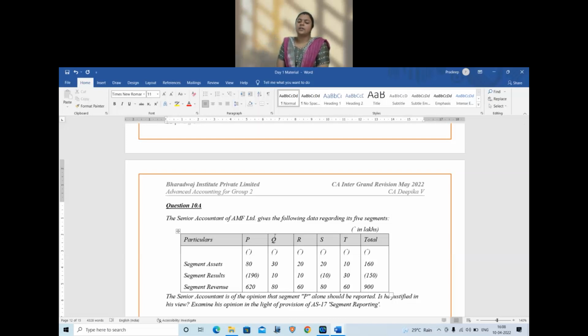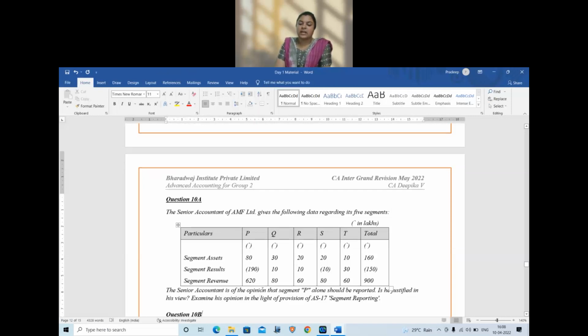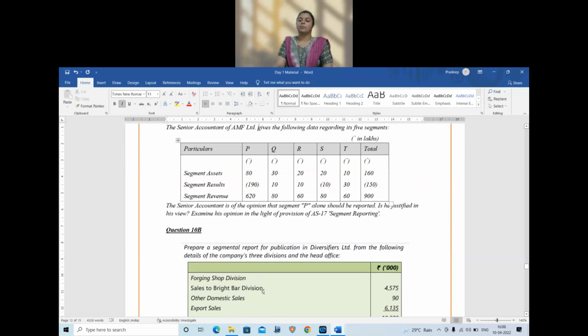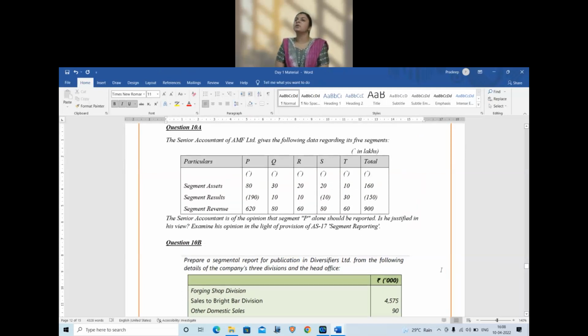A senior accountant of AMF Limited gives the following data regarding its 5 segments. So what are the 5 segments? P, Q, R, S, T and total. Segment assets are given, segment results are given, and segment revenue is given. Senior accountant is of the opinion that only P should be reported. Is he justified in his view?